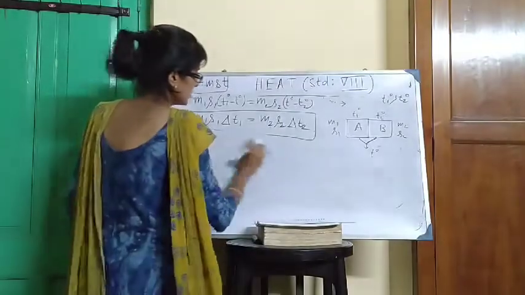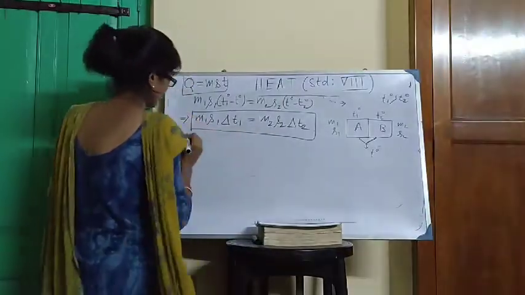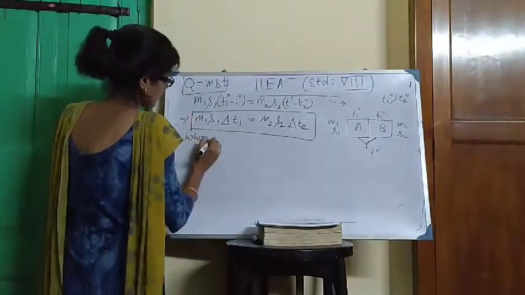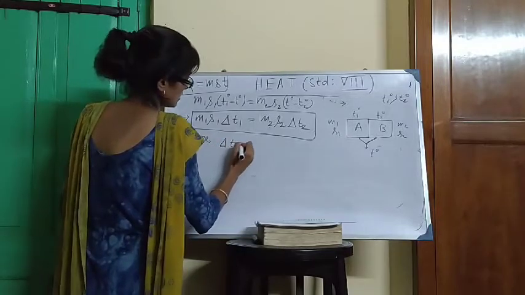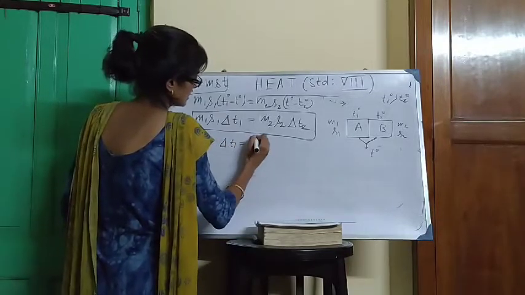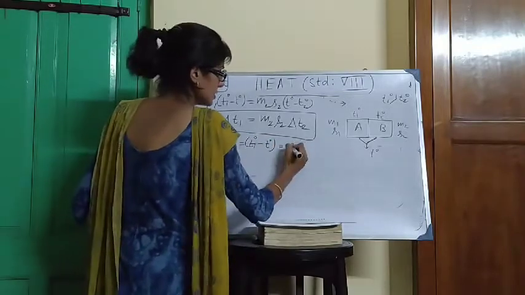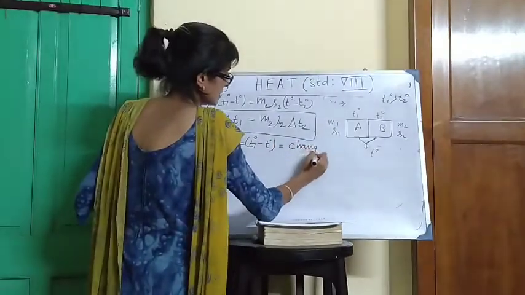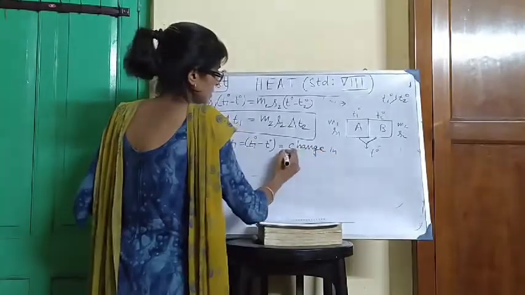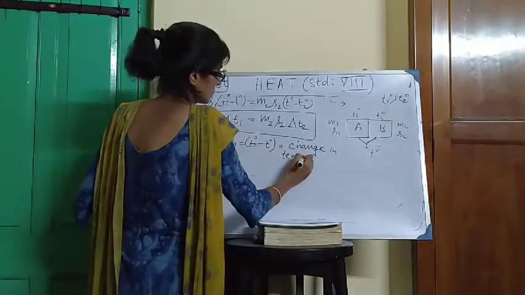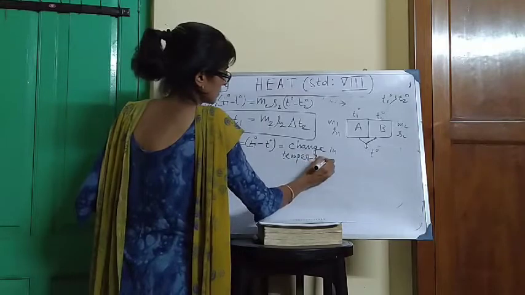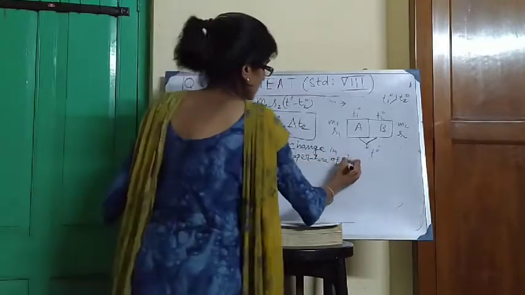Mention the terms: delta T1 is equal to T1 minus T degree, which is the decrease in temperature or change in temperature of the hotter body.